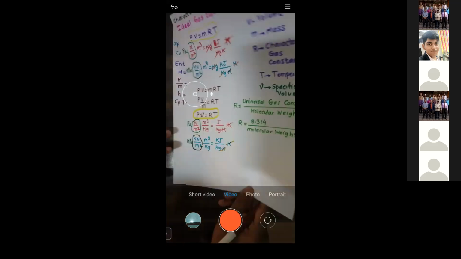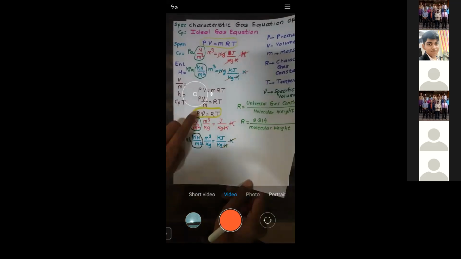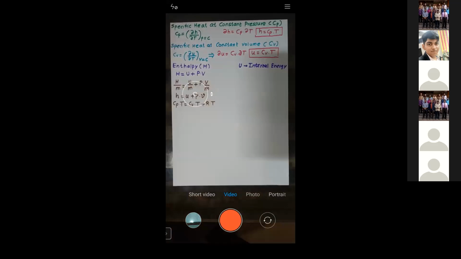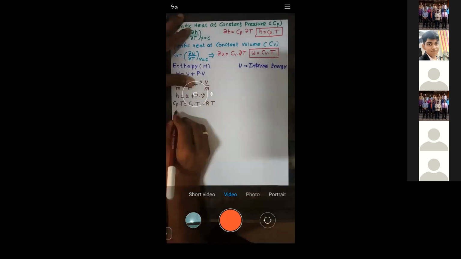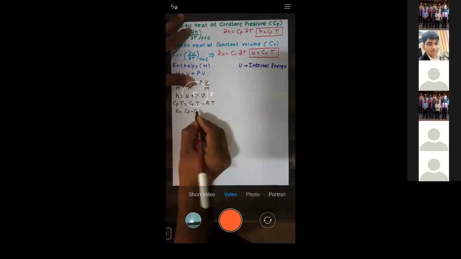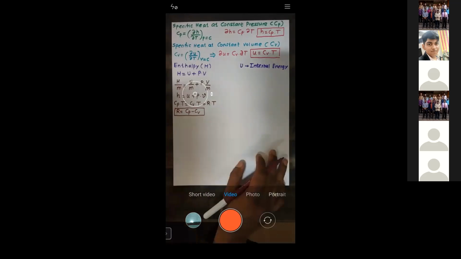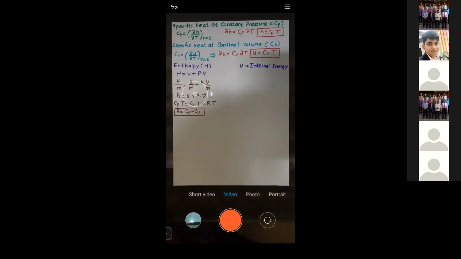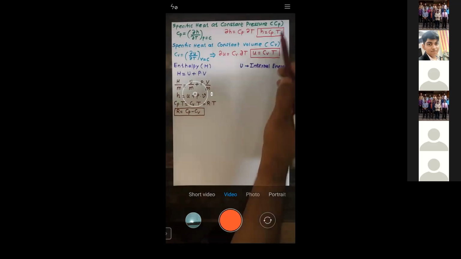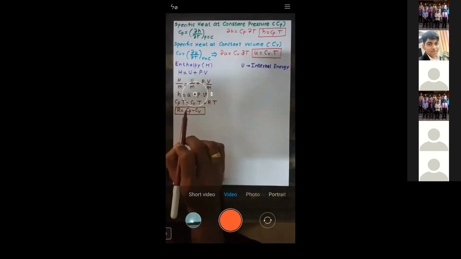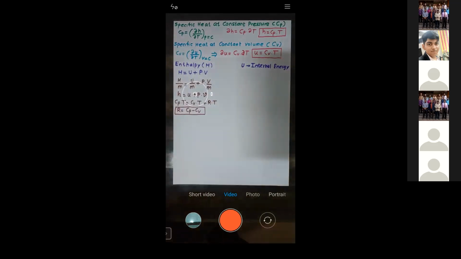P into small v is equal to RT, right? It is equal to RT. So from this expression, I will write down the formula for R as R is given by Cp minus Cv. What is the formula for R? It is Cp minus Cv. If you know the value of Cp and the value of Cv, how will you calculate R? It is the difference of Cp and Cv. So if Cp and Cv are known, we can calculate the value of R.